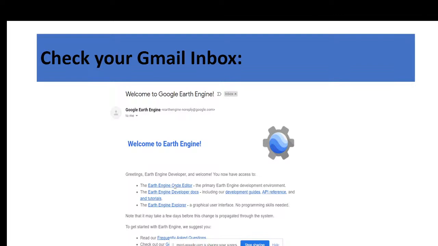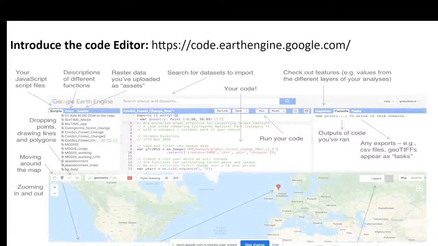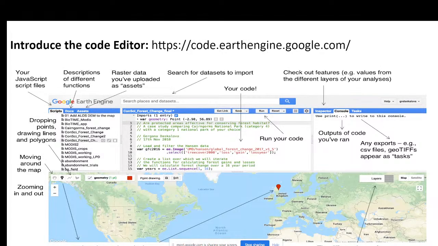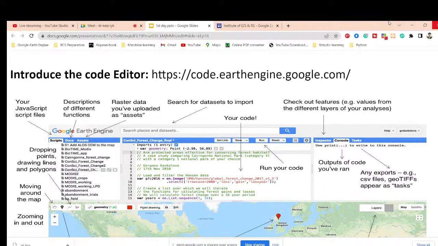Then it will open a link that looks like this: code.earthengine.google.com. You can simply go to this link and you can get the code editor. Basically, this is the code editor, and it is called the JavaScript API code editor. In this code editor, we can write only JavaScript code, not Python. So this code editor is only for the JavaScript API, and we can write only JavaScript. Now I will open my code editor and discuss the interface of this code editor.